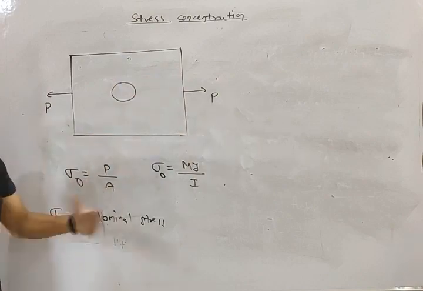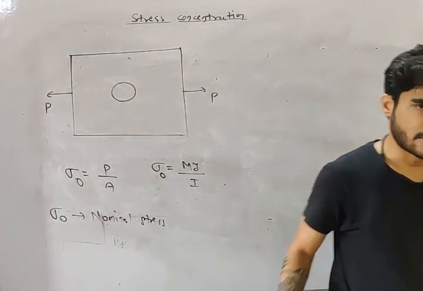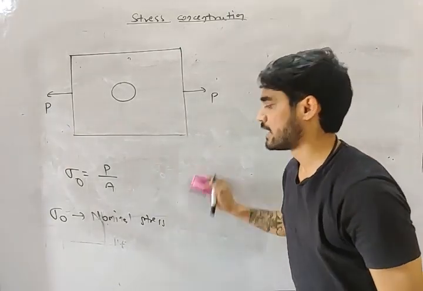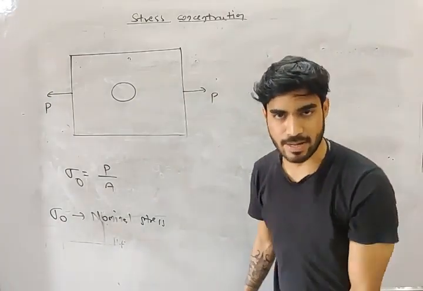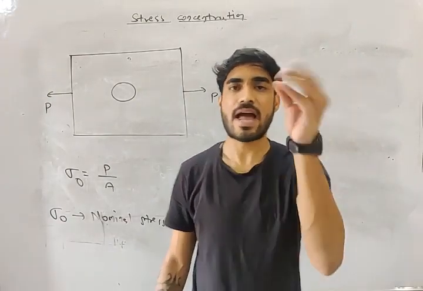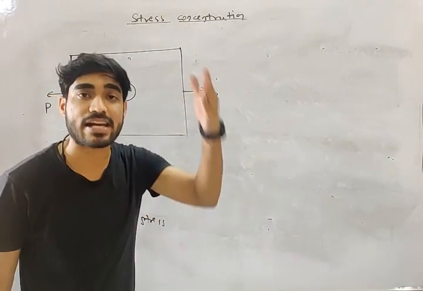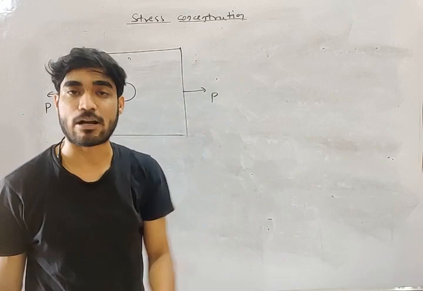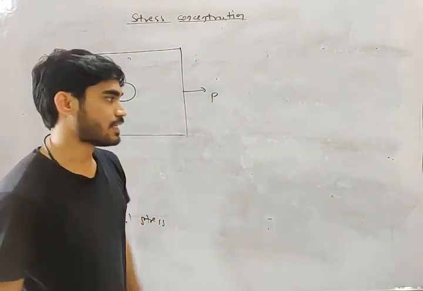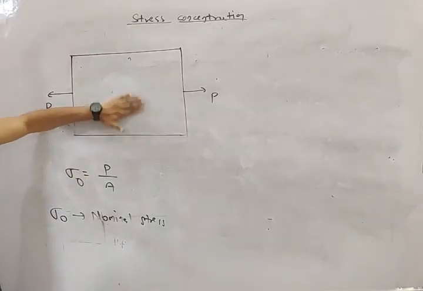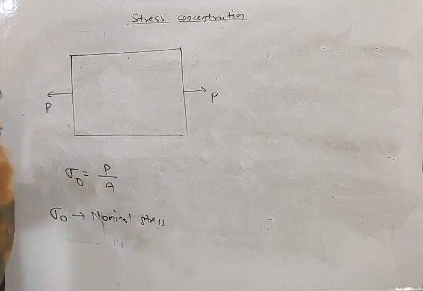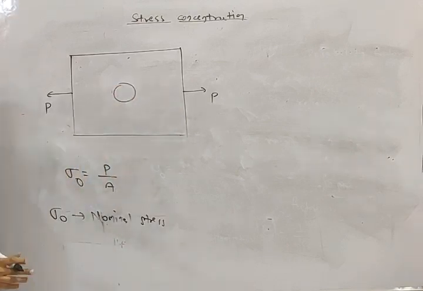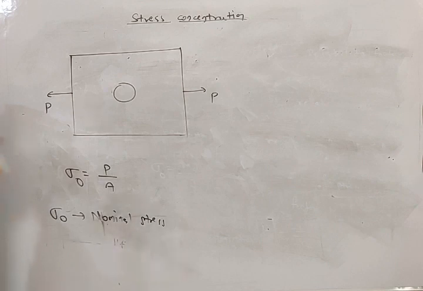Now, my friend, this stress is derived on the basis of some assumption. When we found the formula sigma equals P by A, we made an assumption. A very important assumption was that there is no irregularity in the material. For example, there is no hole in the material. When this equation was derived, we did not consider any hole. Whatever stress we derive this way is called nominal stress.